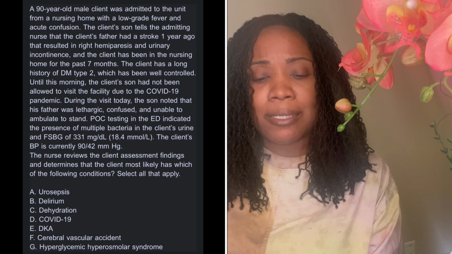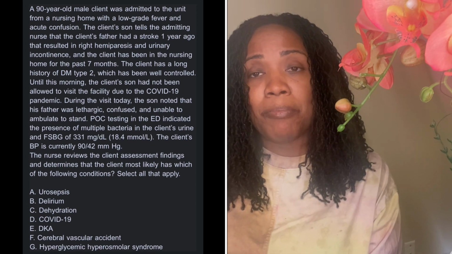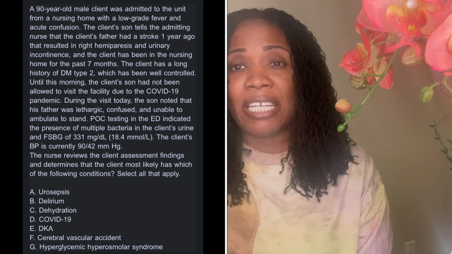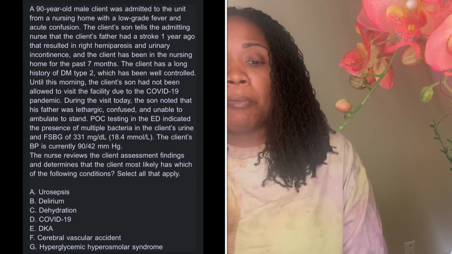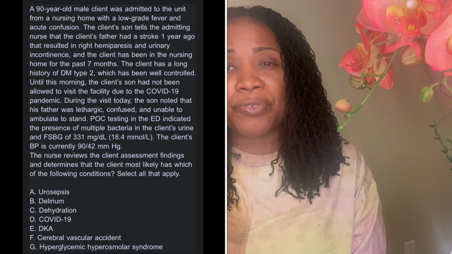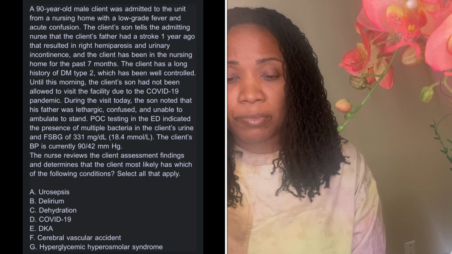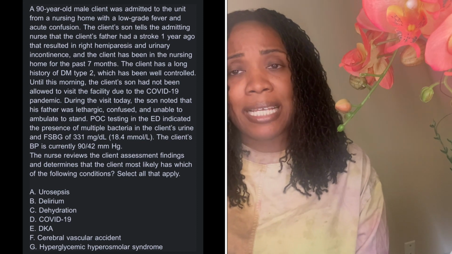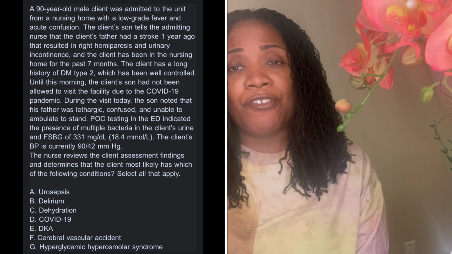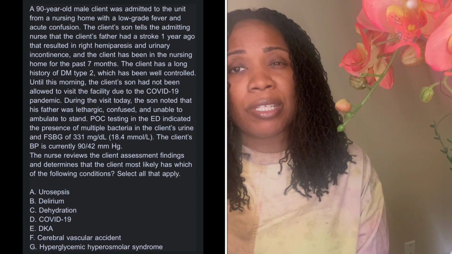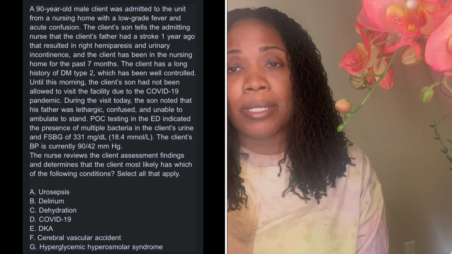Now, E says DKA. DKA is diabetic ketoacidosis. That's when someone's blood sugar is really, really high. Now, the patient's blood sugar is 331. They have acute confusion. Okay, now with DKA, if you're not sure, it usually affects patients who have type 1 diabetes.